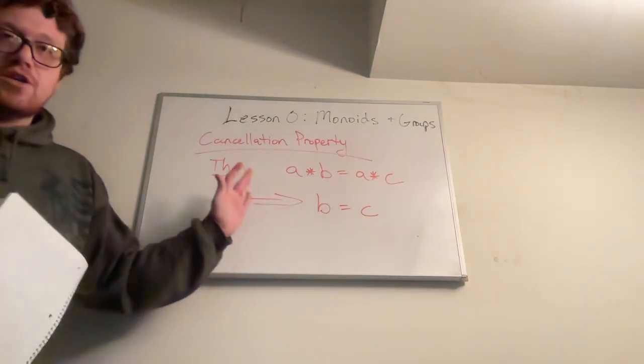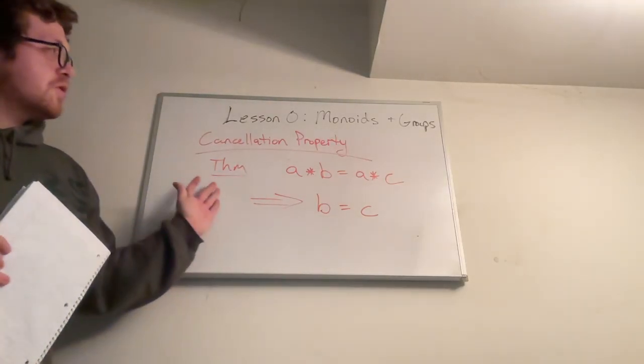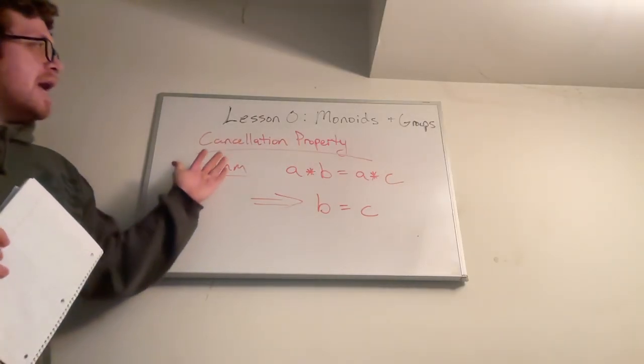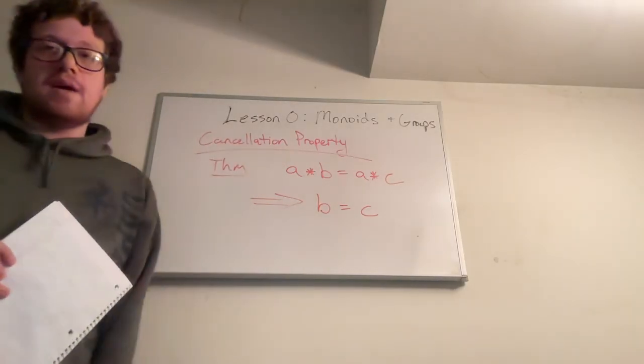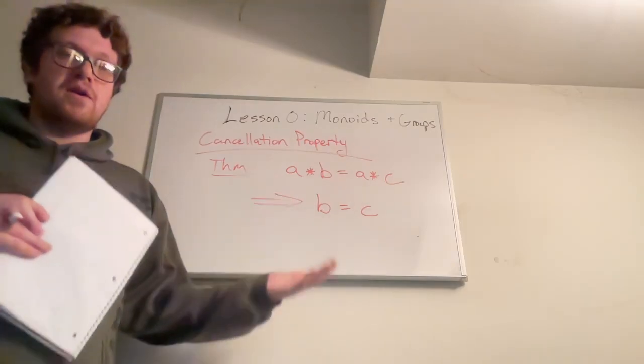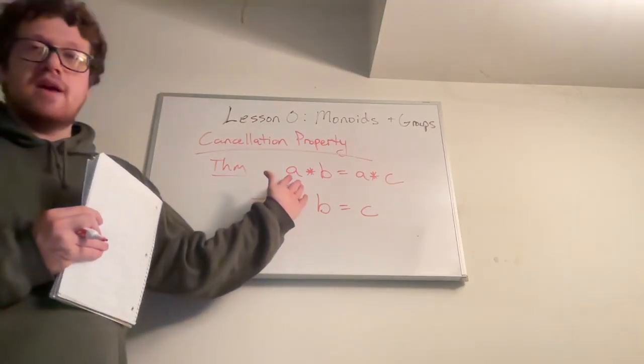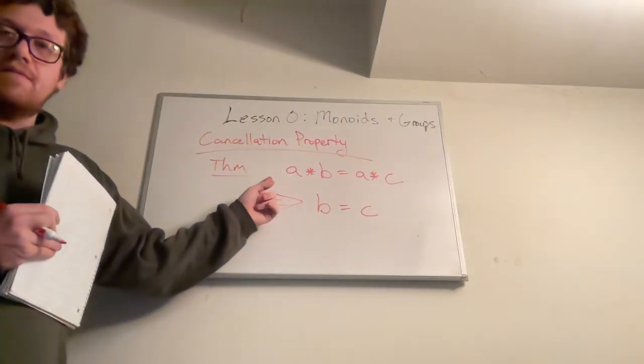And this is not true in any monoid. This is only true in monoids that have this left cancellation property. And in particular, groups are an example of monoids that always have that property. So if you're in a group, you can cancel on the left. You just multiply on the left by A inverse.